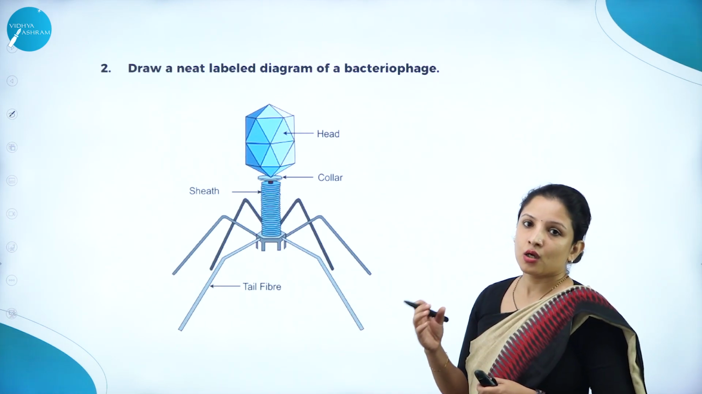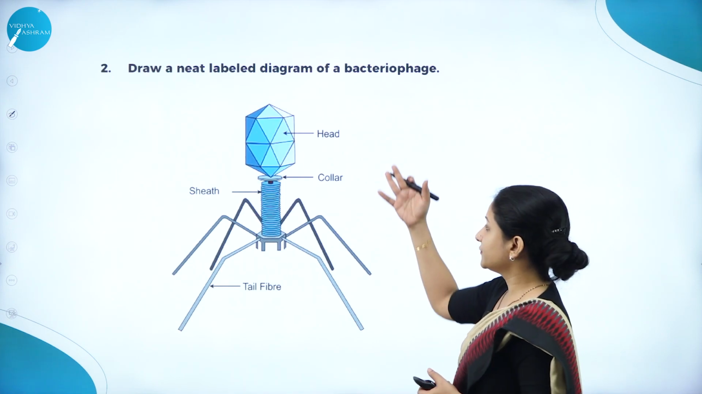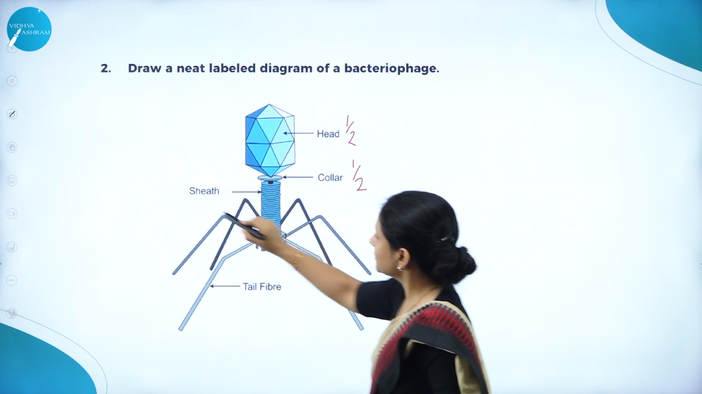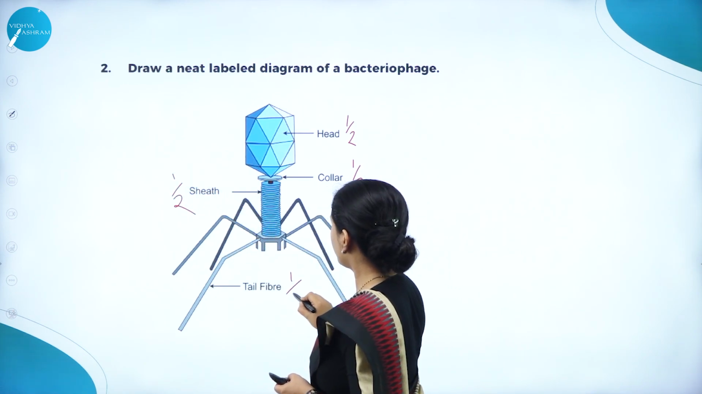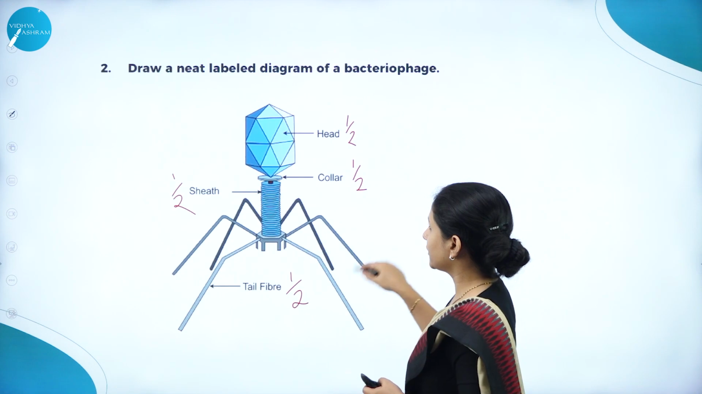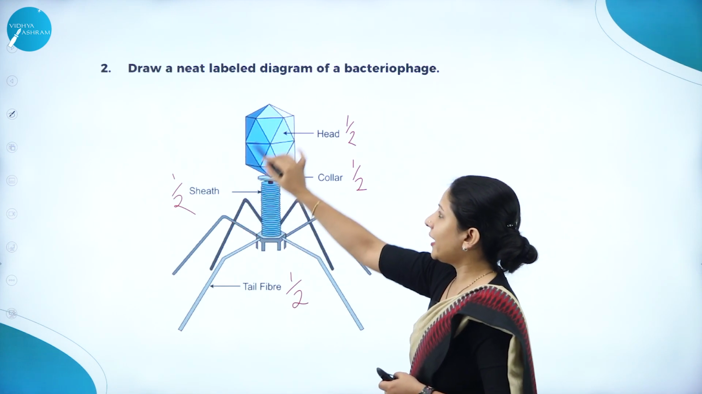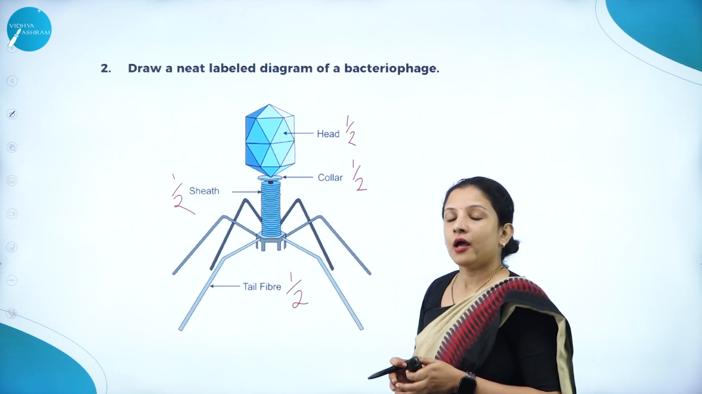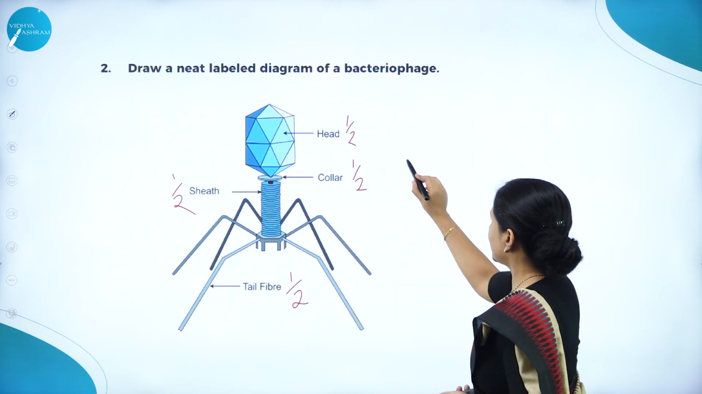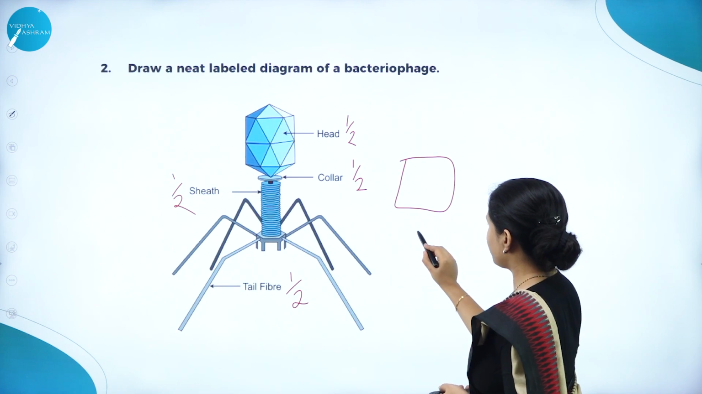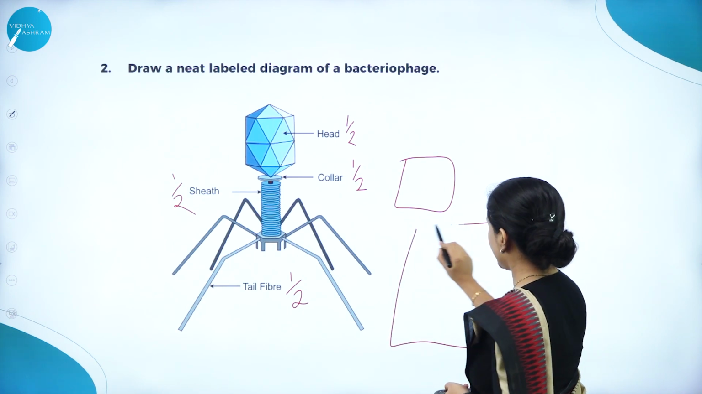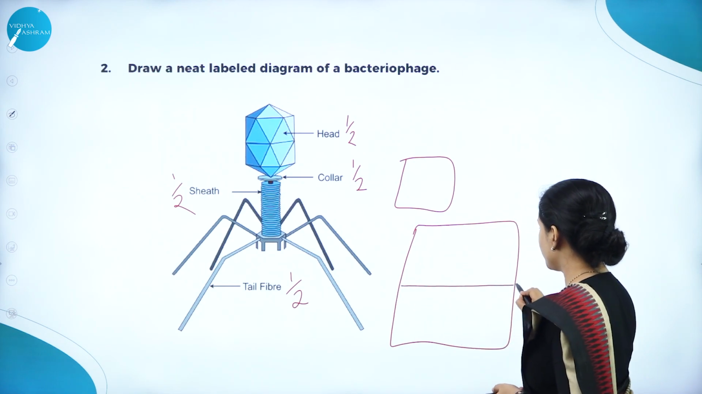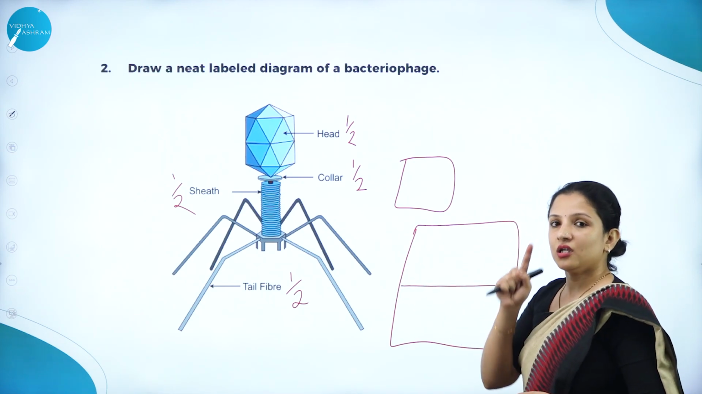Each label will carry half a mark, or if you do 4 labels, they can consider it as half a mark each. So 2 marks for the labeling, and 1 mark for the way you draw the diagram. And always, don't draw the diagram so small. If you have an A4 sheet, the booklet given for you to write the exam, at least draw the diagram on half a page with clear marking.